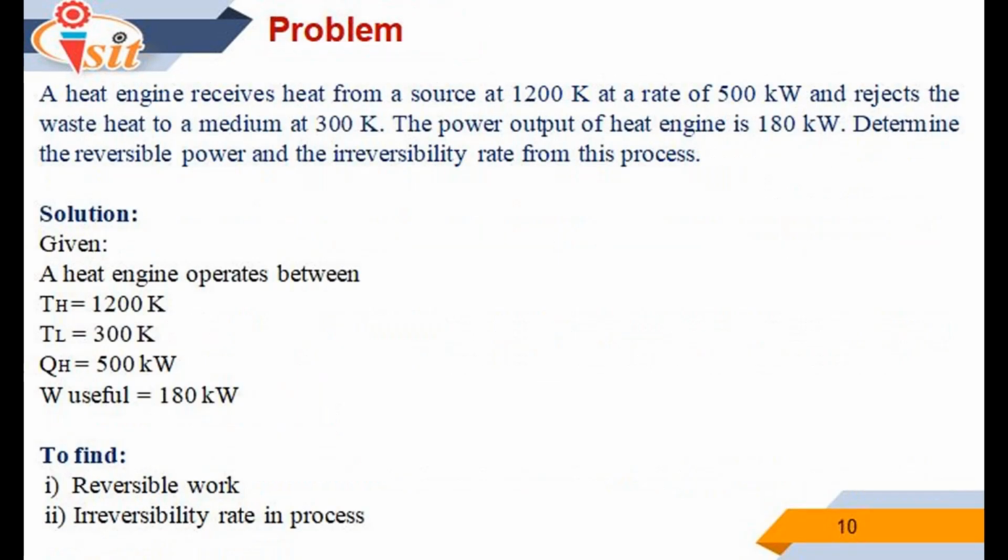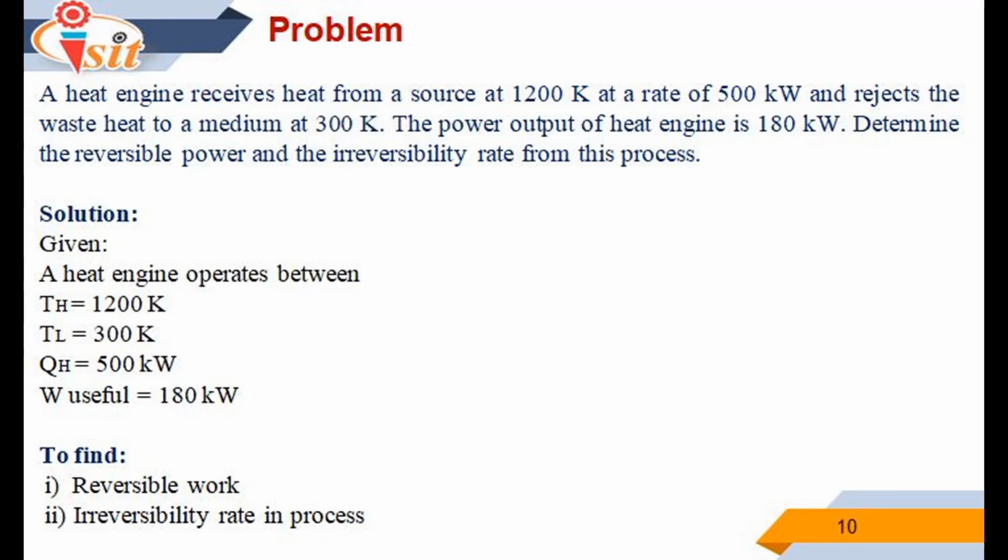Now the problem based on the availability concept. A heat engine receives heat from a source at 1200 Kelvin at a rate of 500 kilowatts and rejects the waste heat to the medium at 300 Kelvin. The power output of the heat engine is 180 kilowatt. Determine the reversible power and irreversibility rate of the process.